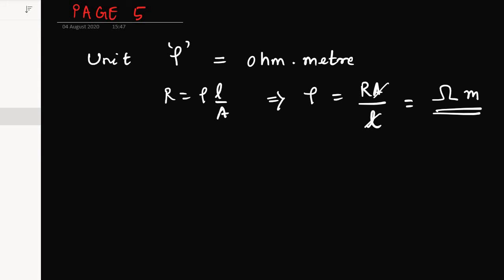So the unit of resistivity is actually ohm meter, and it also depends upon the temperature just as the resistance does. As resistance is directly proportional to the temperature, the specific resistance or resistivity will also be proportional to the temperature.